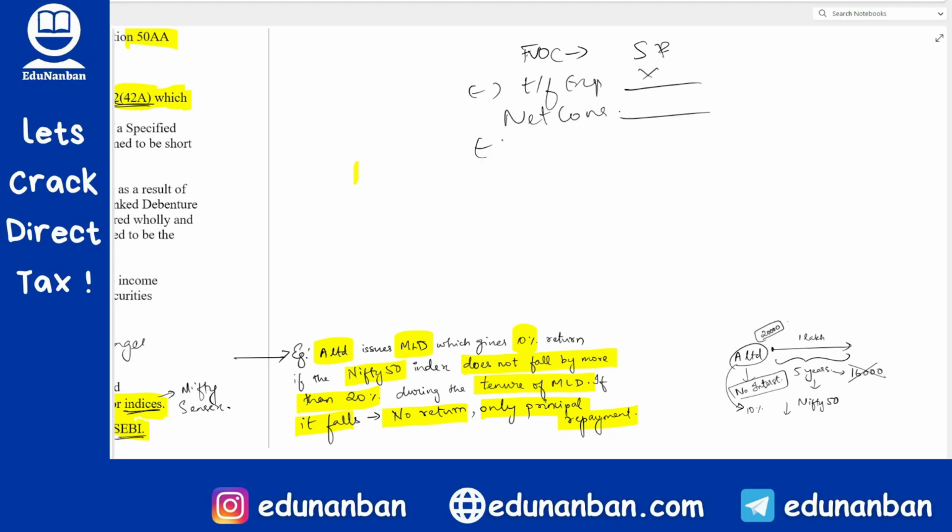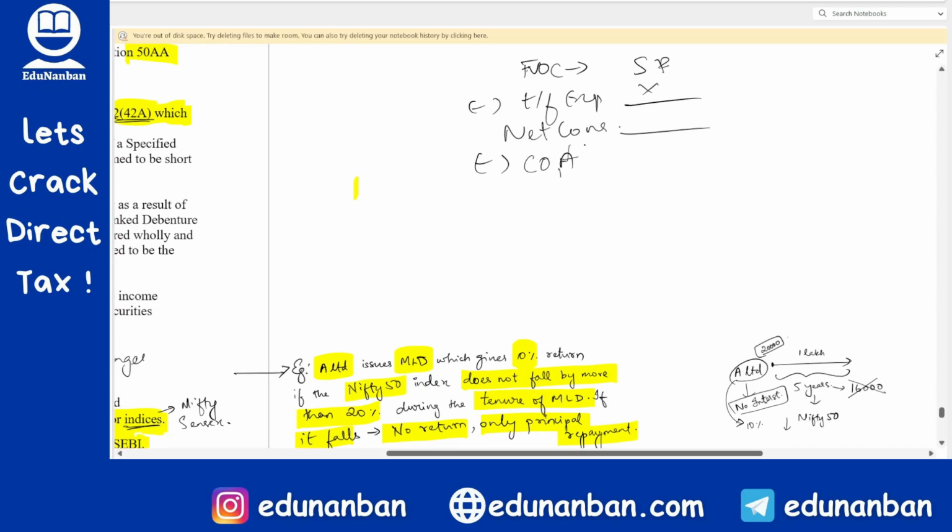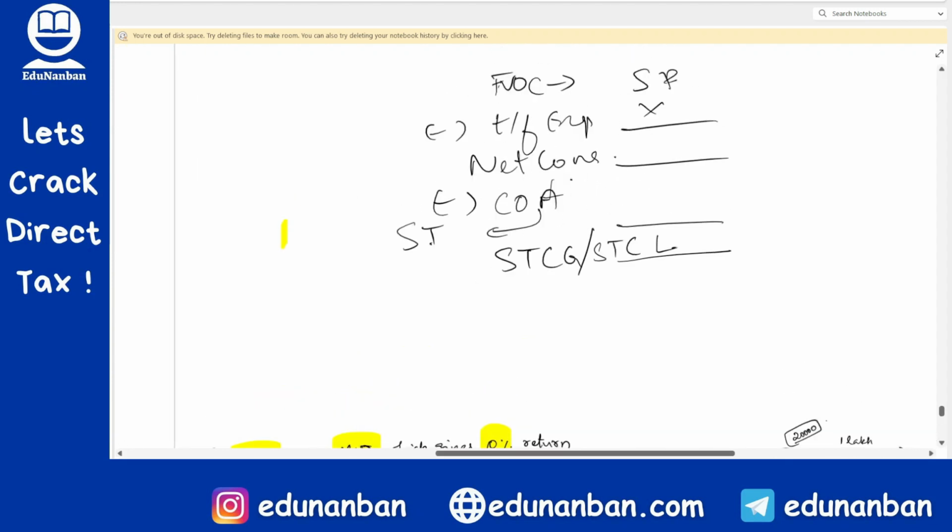From this net consideration, you can further reduce what? Cost of acquisition. This cost of acquisition, is indexation allowed? Answer is no. No indexation, since it is always short term. After reducing the cost, you will get short term capital gain or short term capital loss. You get my point? So this is the concept.